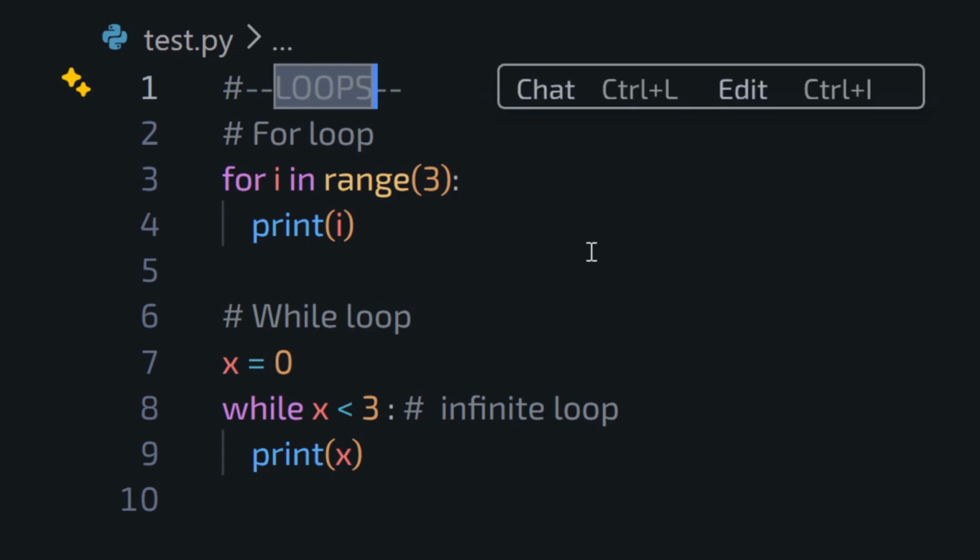Loops are one of the most powerful tools in Python. They help you automate tasks and write real programs. In the next lesson, we'll build a mini project.